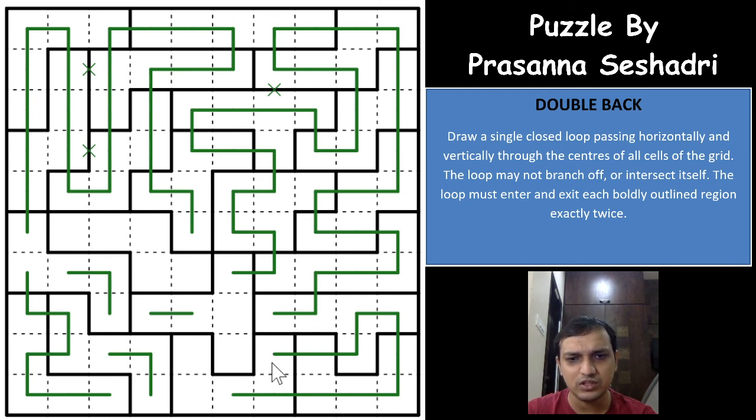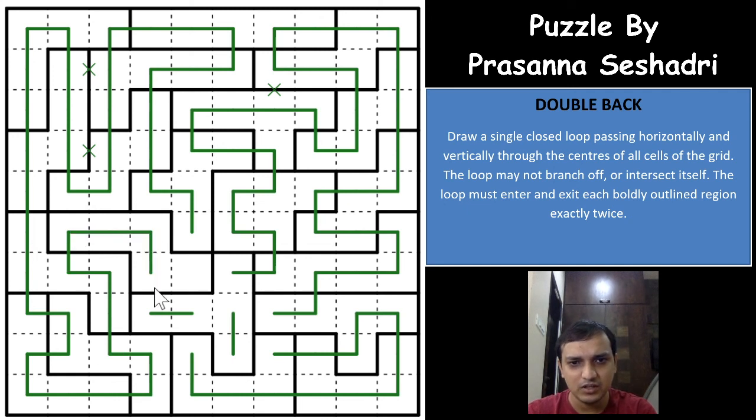It will either go towards the left or towards the up, and 1 entry and exit is done, all the other cells will be the other entry and exit, and again you are forming a closed loop here, right, with 1 cell remaining, which means these 2 cells will be connected to each other. This will go this way, this will go this way, and I think we have completed the puzzle, because this cannot go this way, you will have only 1 loop entry and exit, it has to go down. Again this loop is closing with 1 cell remaining, this has to go this way, and this will come down, right, and 1 entry and exit is done in this T-shaped region, so all the other cells will be used.